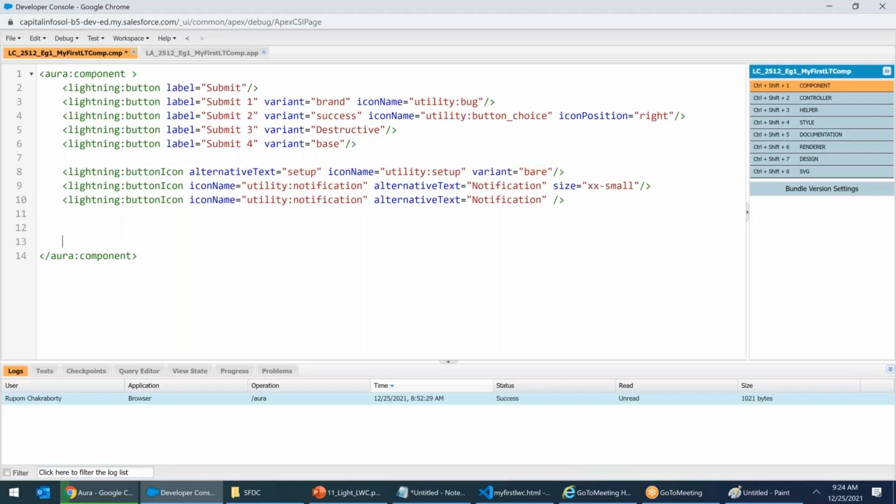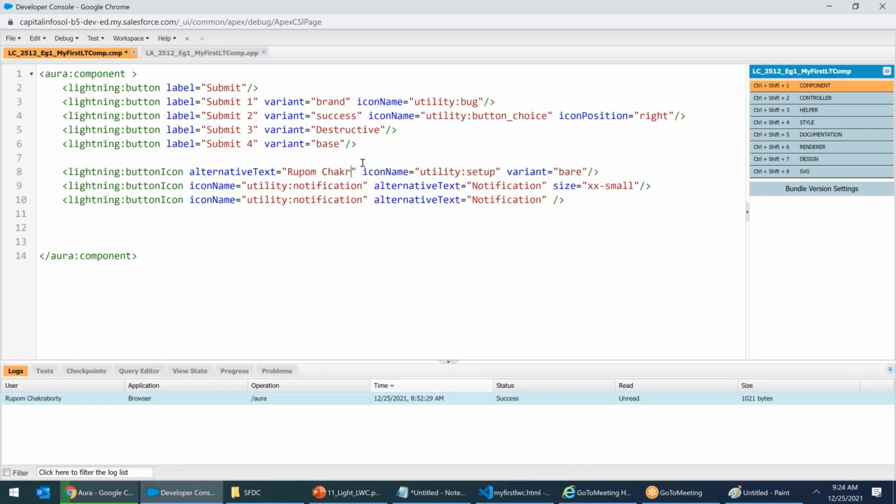One more question, please. Here, alternative text: whatever we are passing as the icon name, like setup or notification, should it be the same, or can we pass some other text also? Yes, it can be anything. Alternative text equals to, it can be anything.